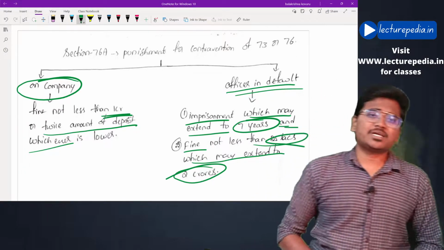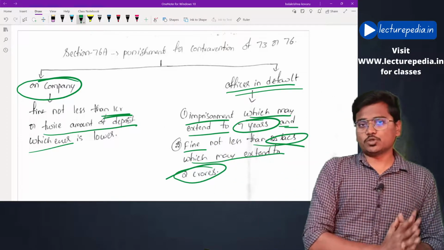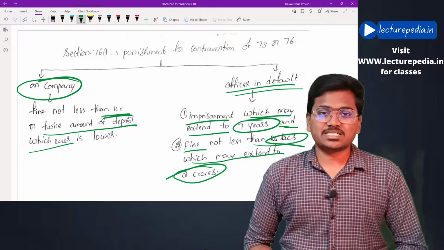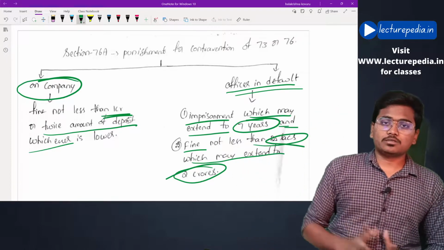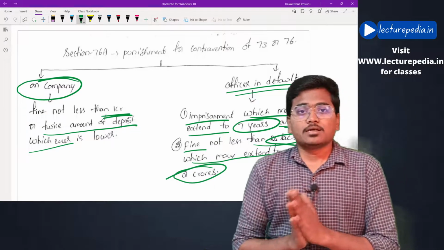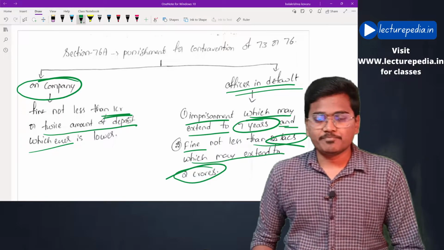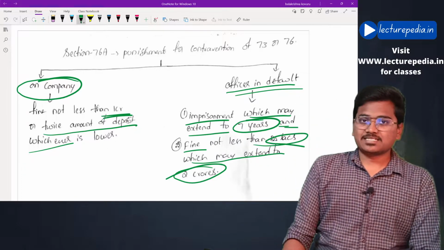Here in this chapter, section number 73 and 76, these two are the most important, and you can expect the questions in these two sections only. Hope this is clear. By this, revision of deposits has been completed.